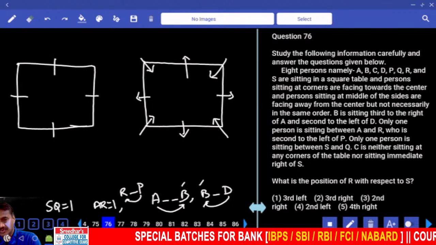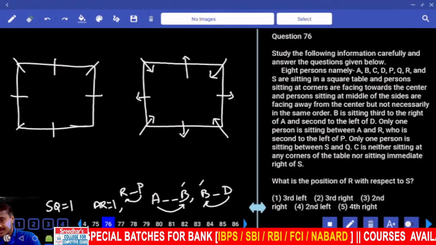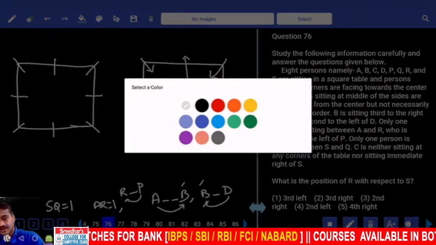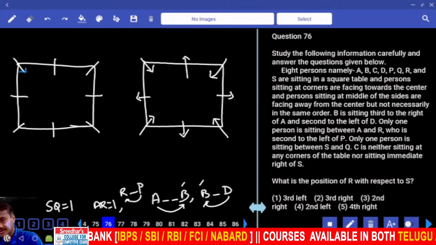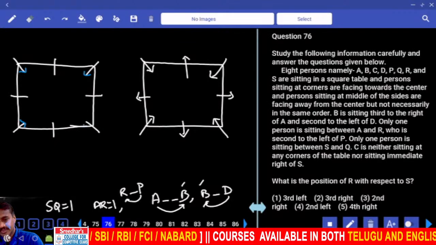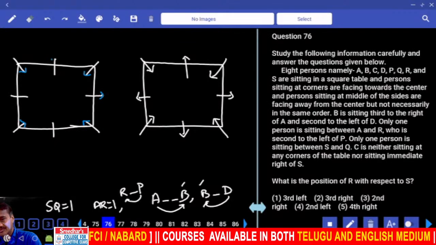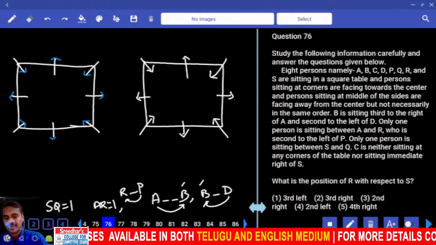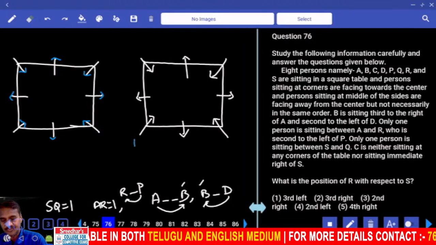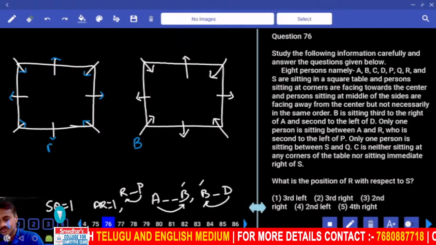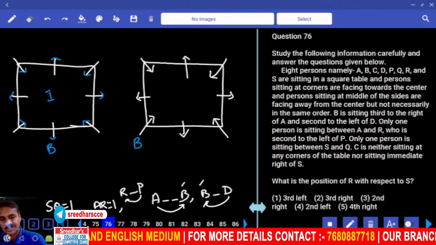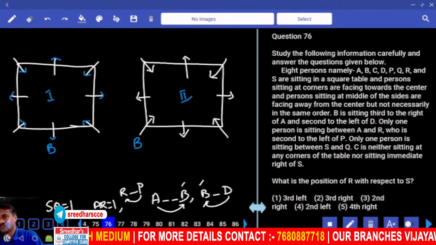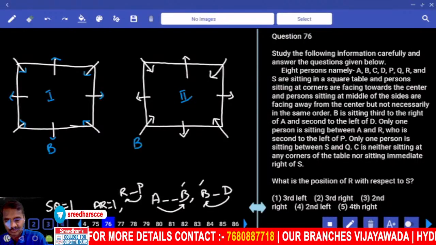1, 2, 3, 4, 5, 6, 7, 8. Now 8 persons were there. Now among these 8 persons, 4 at the corners and 4 away from the center. 4 corners, 4 away from the center. Then B, in the first case we take at the center, and in the second case we take at the corner. So the 2 possibilities are done. Now we have started these 2.